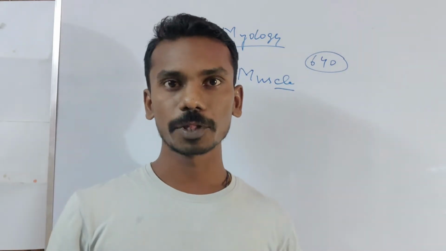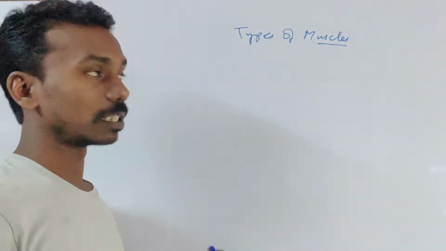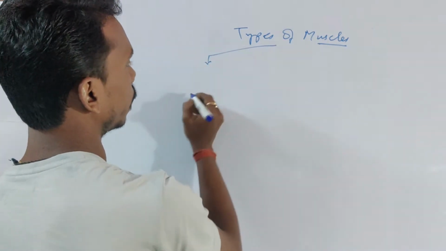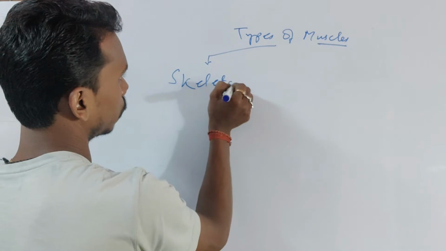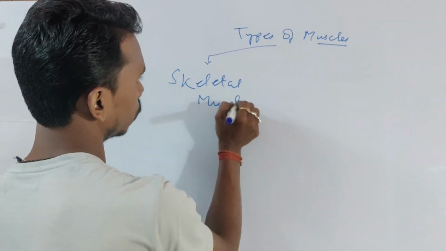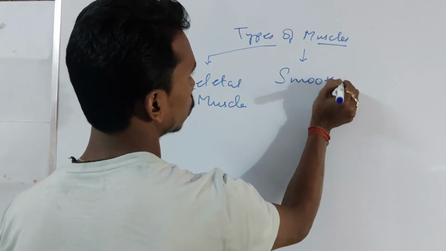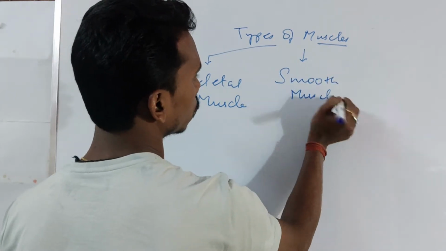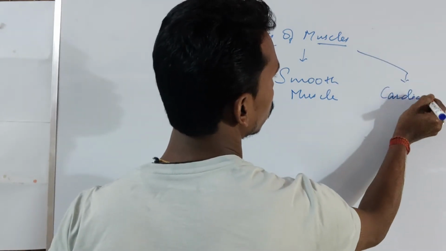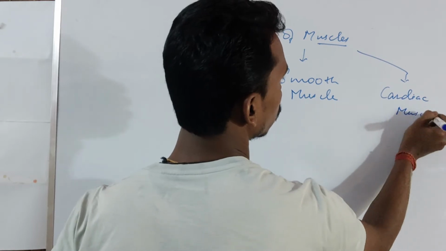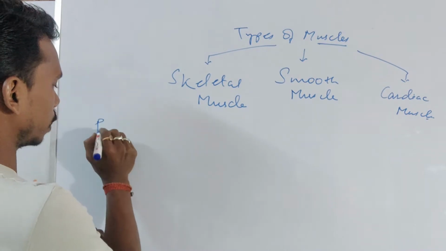In broad view, we have three different kinds of muscles in our body. So let's see the types of muscles. There are three different kinds of muscles. One is skeletal muscle. Second is smooth muscle. And third is cardiac muscle. First, we'll be seeing where these are present.